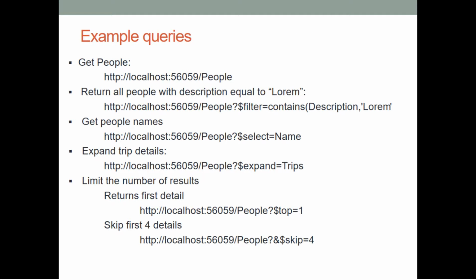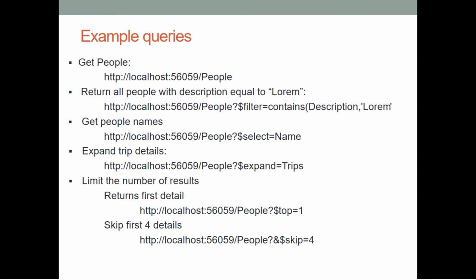Here are some example queries that I am going to use. As I mentioned earlier, I have used these options here. According to the sample project I have created, I can get the people available in my data source by using this protocol by passing the parameters, and I can return all people with description equal to lorem.